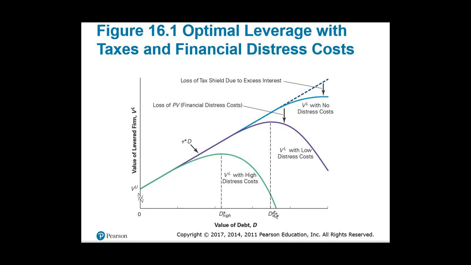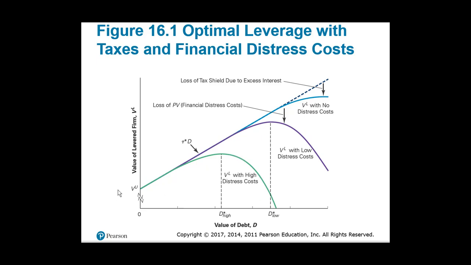curvilinear function of value. And what that means is, as the company borrows more and more money, you always get this tax yield, but eventually the financial distress costs are going to start to eat away at that benefit, and there ultimately is a point where there's going to be an optimal amount of debt for the company to have. If you have more debt than that, the value of the company then starts to decline.